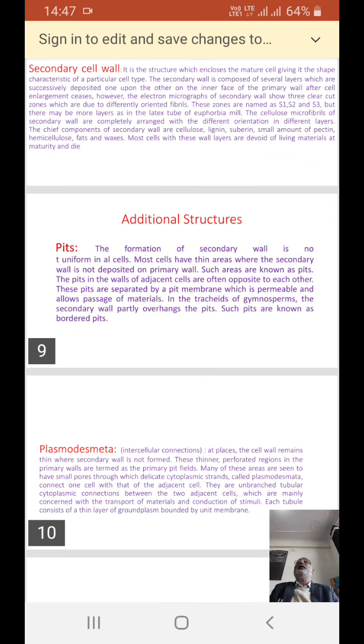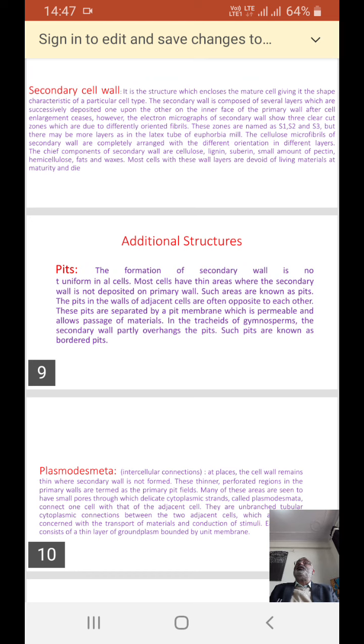Some additional structures are present in the cell wall, such as pits. The formation of secondary wall is not uniform in all cells. Most cells have thin areas where the secondary wall is not deposited on the primary wall. Such areas are known as pits. The pits in the walls of adjacent cells are often opposite to each other. These pits are separated by a pit membrane which is permeable and allows passage of materials.